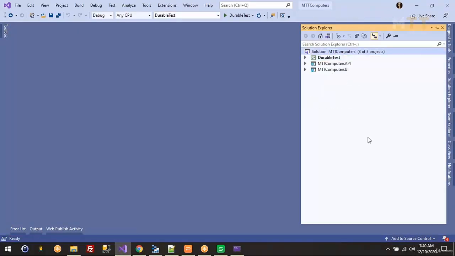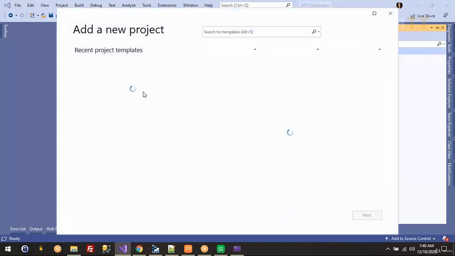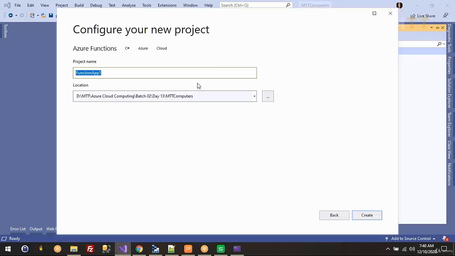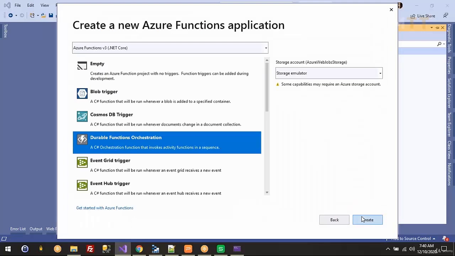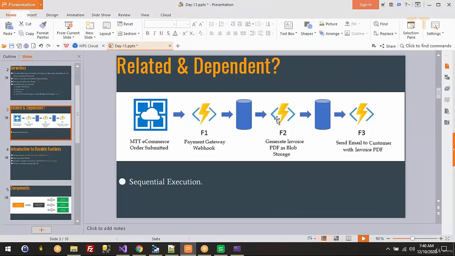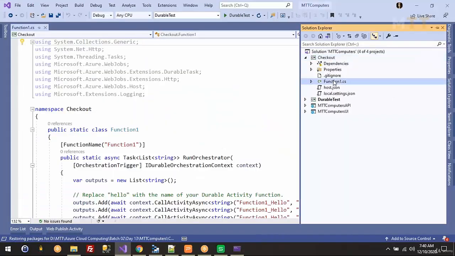Let me add a new function here, a new project. Let's call this checkout, because we need a workflow for our checkout process, which can have multiple activity functions. In our scenario, we may have three activity functions there. I just want to rename this function.